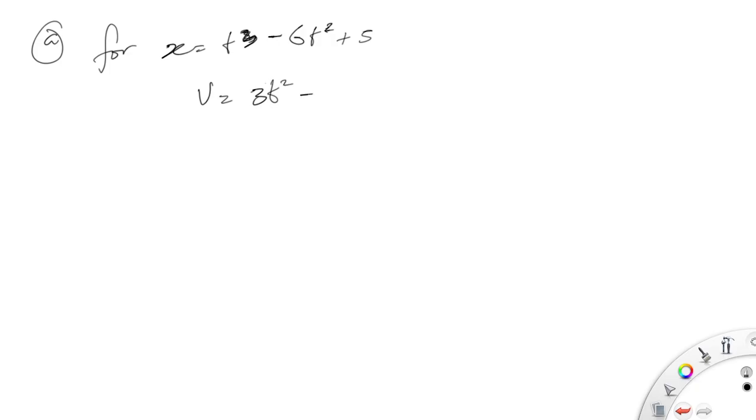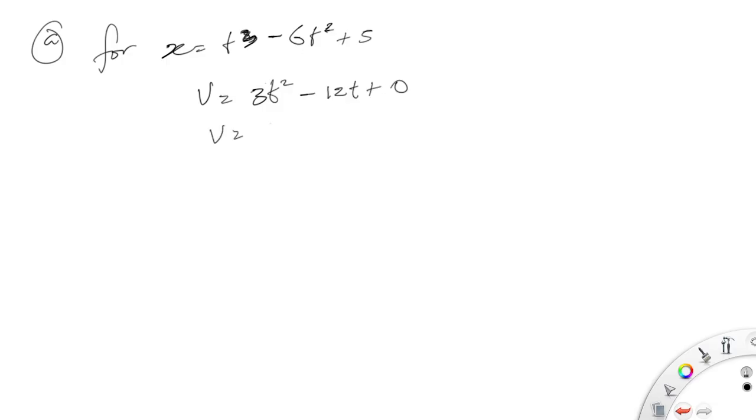Let's just go straight. v is equal to, this should be 3, sorry, this is 3t squared minus 12t plus what we have here, 0. Correct it in the question please, this is supposed to be cubed.